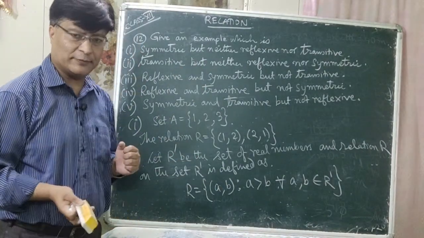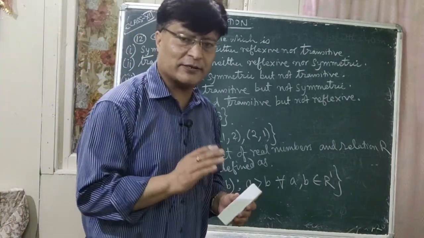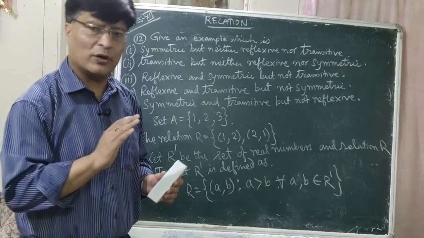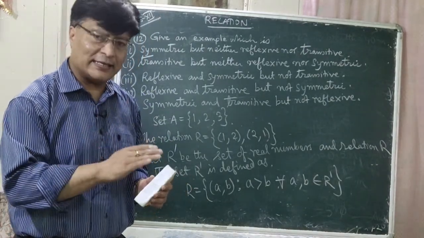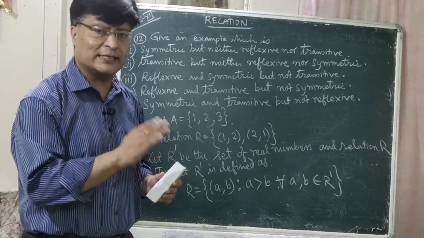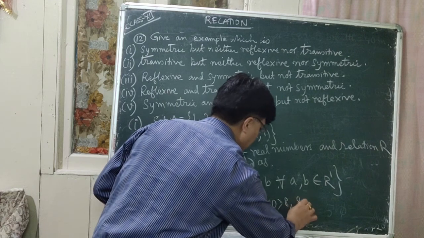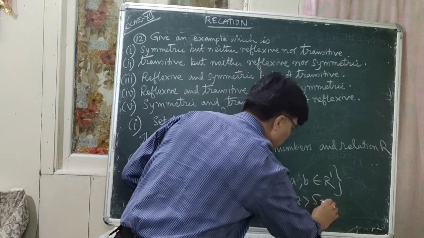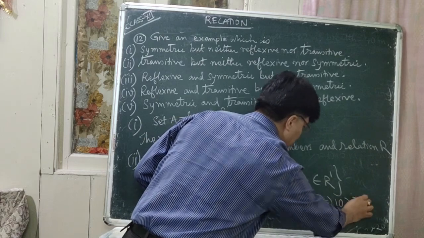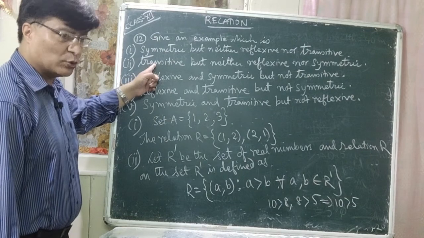Now, is it transitive? Let us take three numbers A, B, C. If A is greater than B and B is greater than C, so obviously A is greater than C. Like 10 is greater than 8 and 8 is greater than 5. Can you say that 10 is greater than 5? Yes, which implies that 10 is greater than 5. So it is transitive.